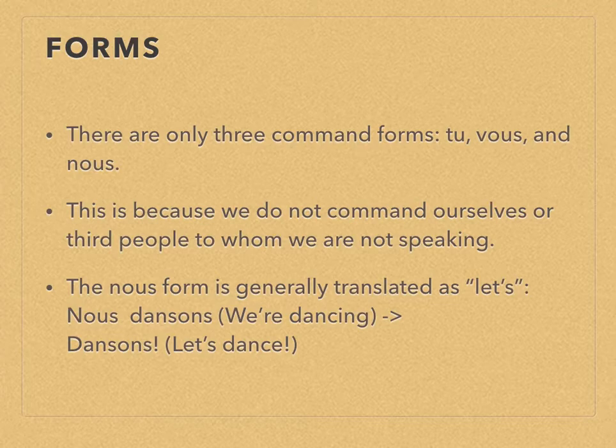We do have a nous form, however, and this throws off a lot of students because we don't have a je form, so why should we have a plural form? That's because this is the closest thing that French has to be able to say let's. So tu and vous are straight commands. You are telling somebody to do something. The nous form is generally more of an invitation. We're saying, let's do something.